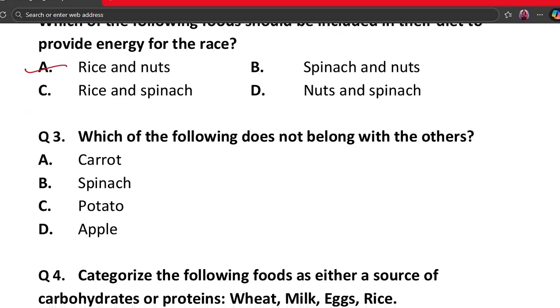Our next question is question number 3. Which of the following does not belong with the others? A. Carrot, B. Spinach, C. Potato, D. Apple. The correct answer is apple. Carrot, spinach and potato are vegetables, but apple is a fruit. So when we compare the category, apple does not belong to the group. Hence apple is the odd one out.